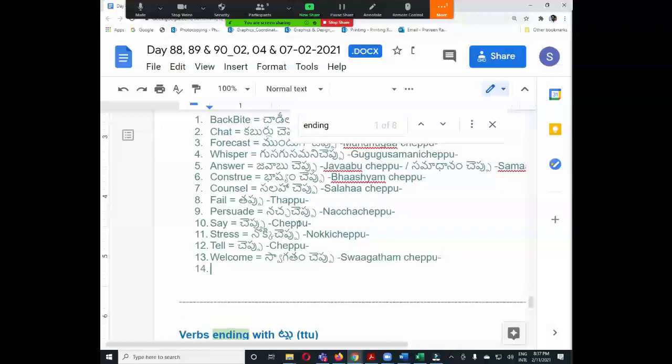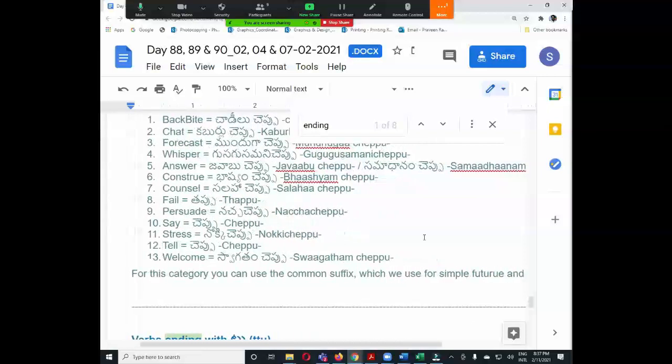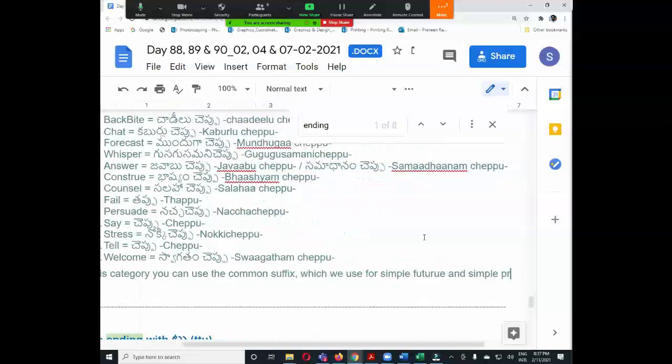Yeah, it's fine. So here I'm going to write a note for this category. You can use the common suffix which we use for simple future tense and simple present tense.